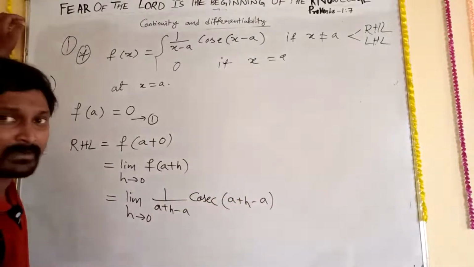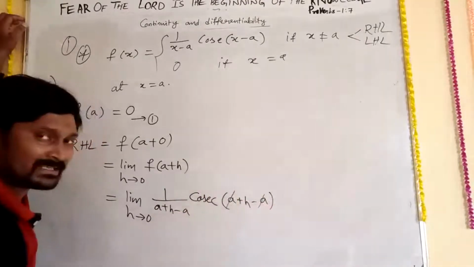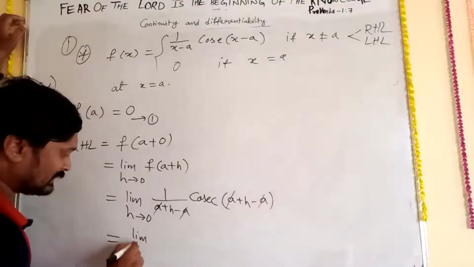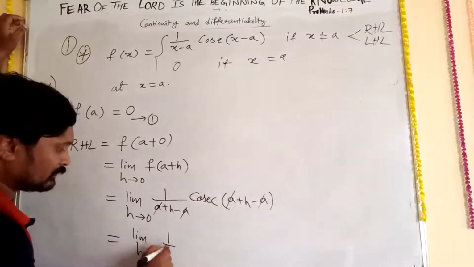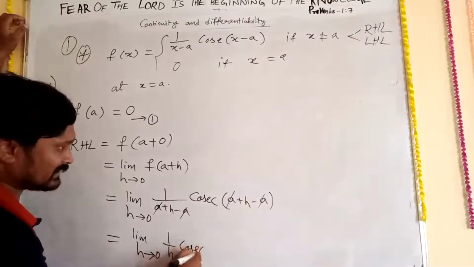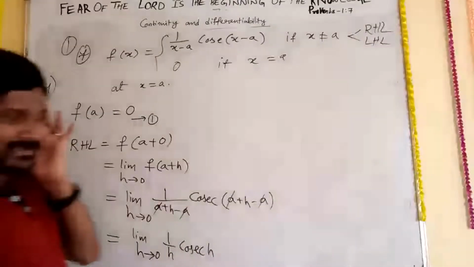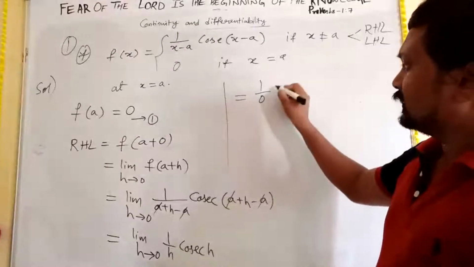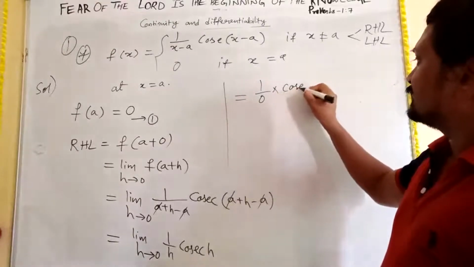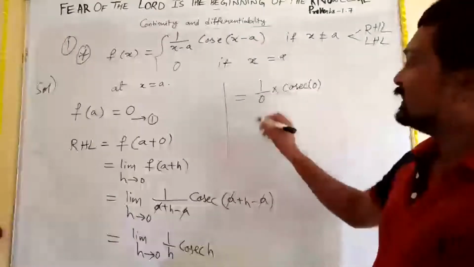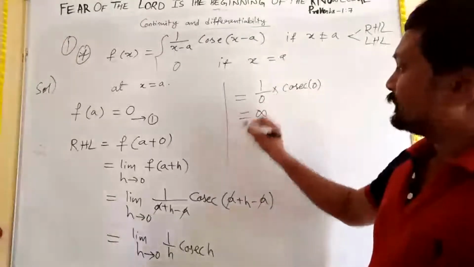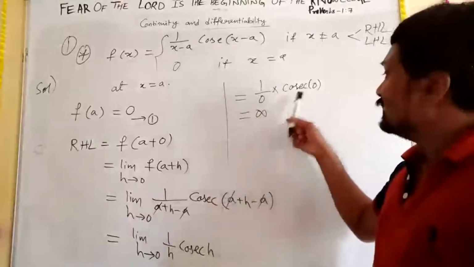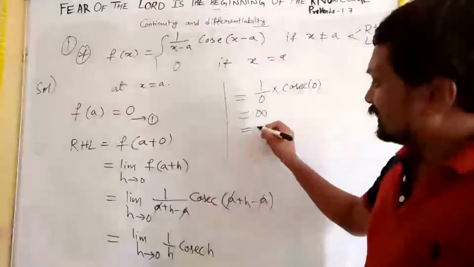Now observe carefully, everyone. Minus a plus a get cancelled. That is equal to limit h tends to 0, 1 upon h cosec h. Directly substitute 0, then you can write your answer. So when you substitute 0, 1 upon 0 into cosec 0. Cosec 0 is nothing but 0. So 1 upon 0 means infinite you are going to get. So from this itself we can say that it is undefined. Okay, so now we can write here undefined.